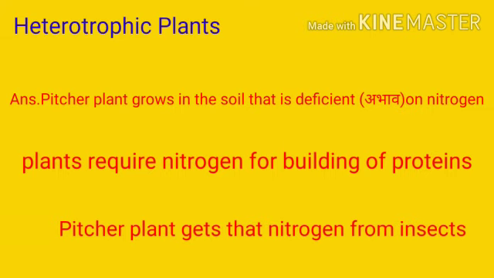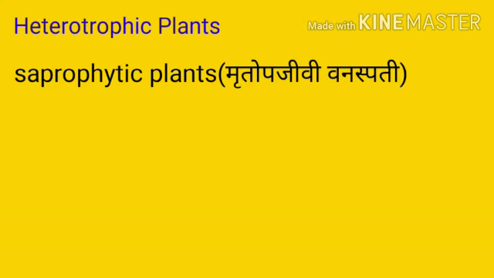Because pitcher plant grows in the soil that is deficient in nitrogen. ज्या सॉइल मध्ये नायट्रोजनचं प्रमाण कमी आहे या ठिकाणी pitcher plant वाढतं. And you know that the plants require nitrogen, right, for making food, for making proteins. And because of that, to get the proteins, this pitcher plant feeds on insects, or you can say this pitcher plant eats insects.